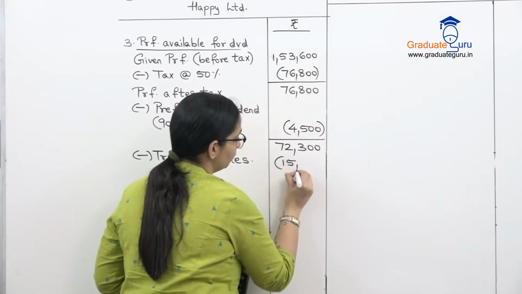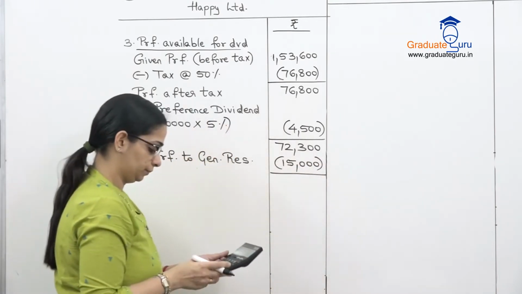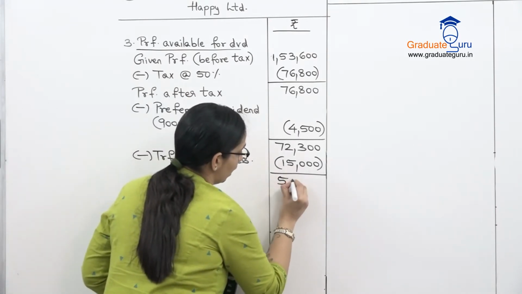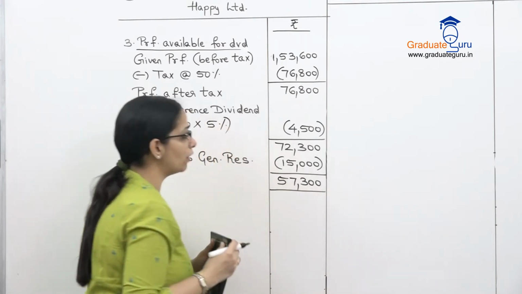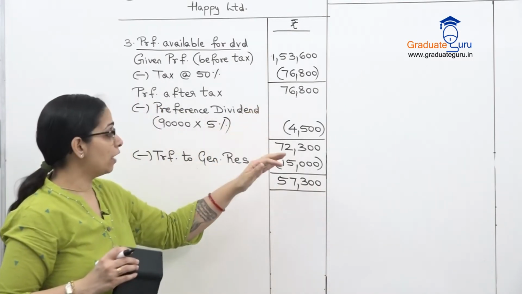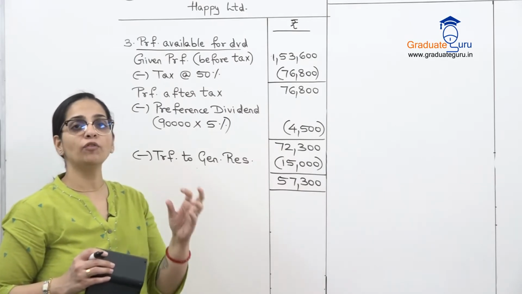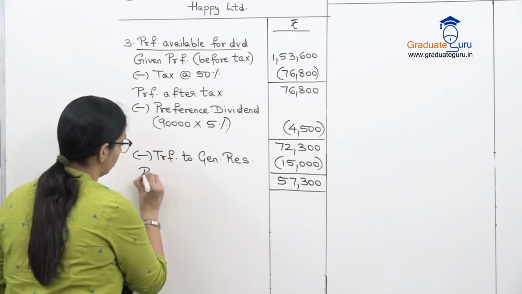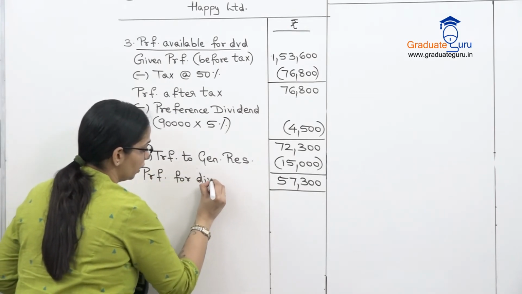So इसमें से हम 15,000 निकाल देंगे. So we get our final profit available for dividend. Means after paying preference dividend, after transferring whatever I have to my reserve, जो भी profit बचेगा, I can use that to pay to my equity shareholders. So this is profit for dividend.